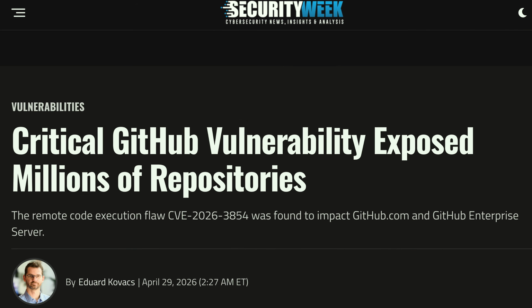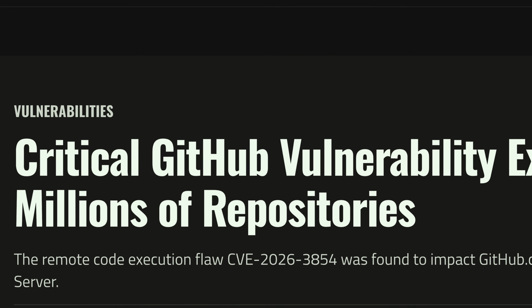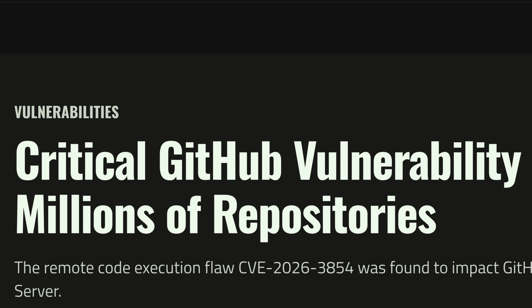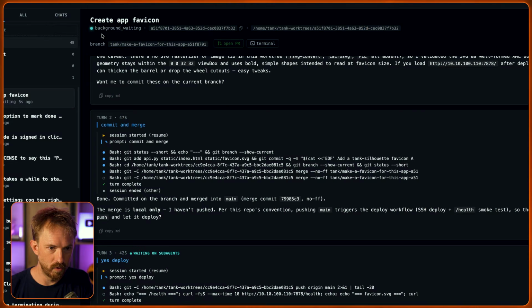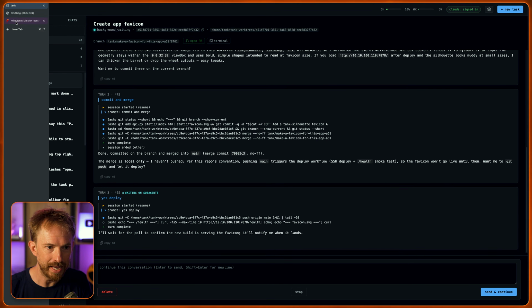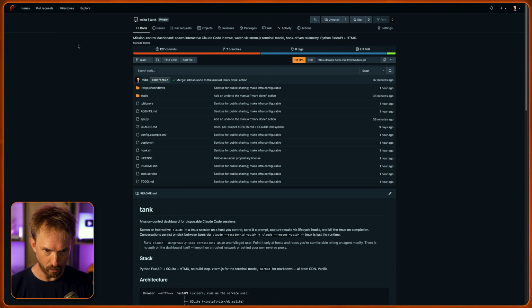Now you might be asking, what am I using for Git? Because I'm certainly not using GitHub. Now, as much as I love GitHub, it recently had a security vulnerability, and even private repos could possibly have been read by hackers. So you'll see, just as I said that, it's background waiting for everything to deploy. I get a new status light here, and over here, I'm actually using something called Forgejo, which is a local version of Git, and it's hosting my entire repo for what I've called Tank.